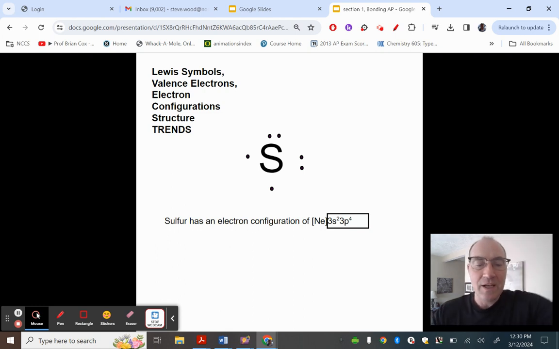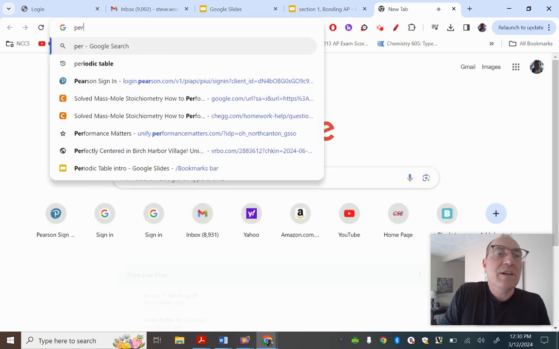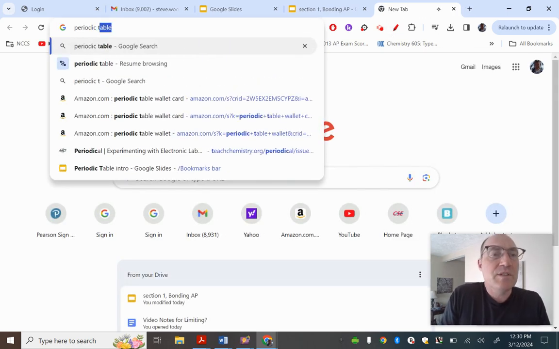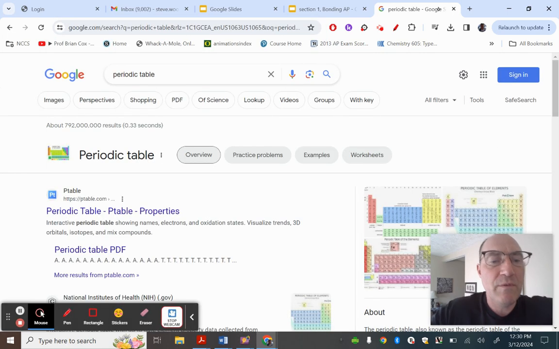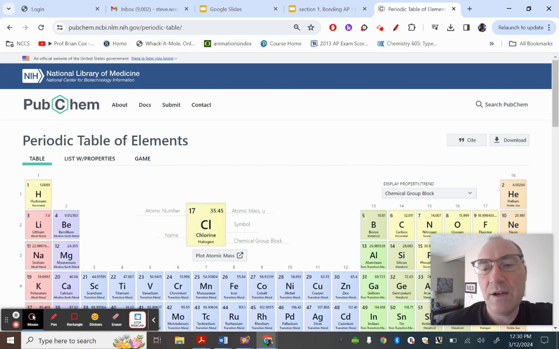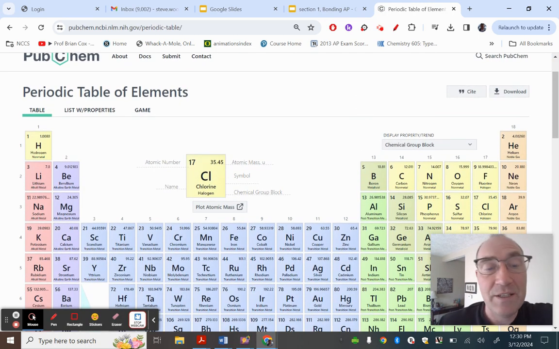So let me put this up here. If we go to a periodic table, a lot of this is just understanding the group it is in. So this is a good review. I usually do this at the end because it's easy, and also because there's a lot of it on there. Almost 20% of the AP test is this topic. So I know it stinks that I'm not there, but definitely this is a topic we can do remotely, and you will have great success with this.